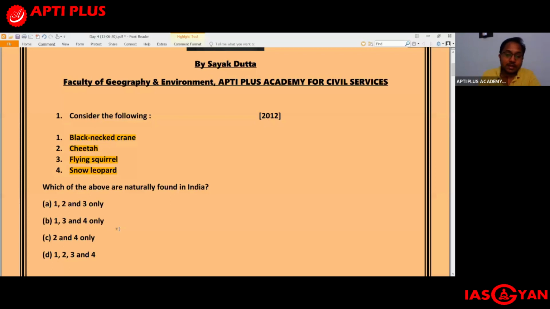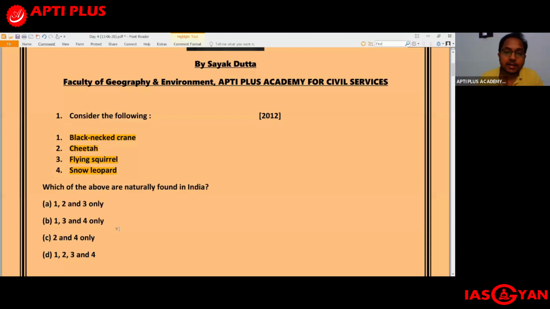Finally, you are left with only two options, option A and option C. And in option C we have the rhesus monkey, the common monkey. So you can very well understand it cannot be an endangered species. So you can easily eliminate options B, C, and D, and you are left with only option A. So the answer should be option A. But again, I would like to give one little clarification over here. This Asiatic wild ass.